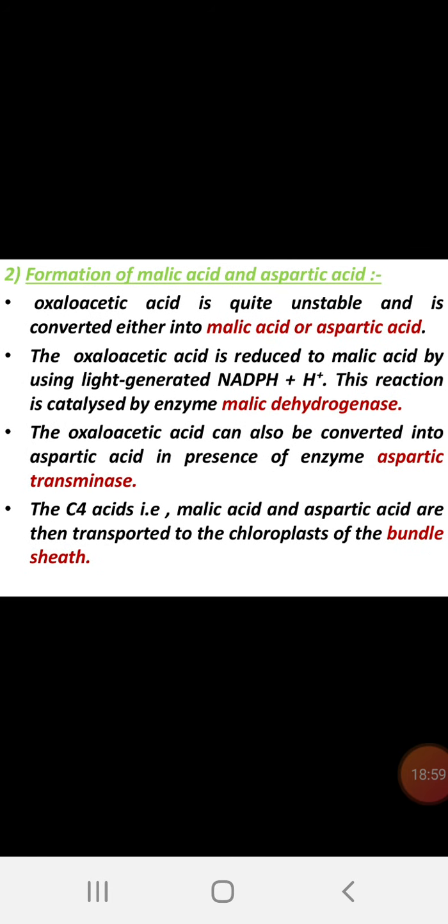Second one, formation of malic acid and aspartic acid. Oxaloacetic acid is quite unstable and is converted either into malic or aspartic acid. The oxaloacetic acid is reduced to malic acid by use of light generated NADPH2. This reaction is catalyzed by the enzyme malic dehydrogenase. The oxaloacetic acid can also be converted into aspartic acid in the presence of the enzyme aspartate transaminase. C4 acids, malic acid and aspartic acid, are then transported to the chloroplast of the bundle sheath cell. Like that, you can write the second and third steps with the formation of malic and aspartic acid.